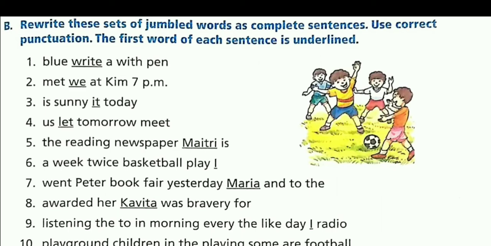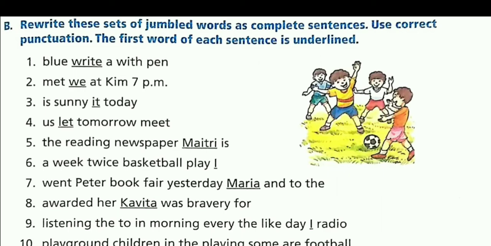Now, the fourth one. "Us let tomorrow meet." As you can see, "let" is underlined, so it will be the first word and L will be capital. So the sentence will be "Let us meet tomorrow" and it will be ending with a full stop.